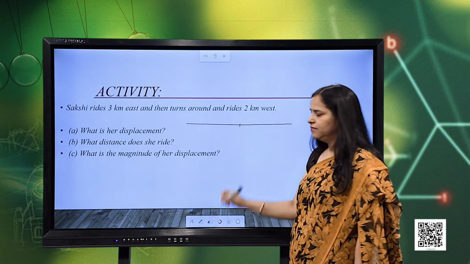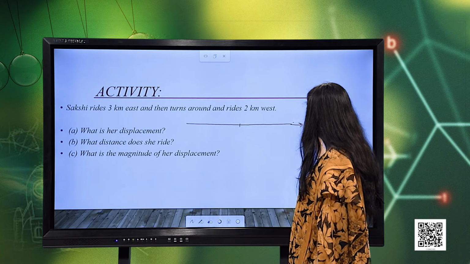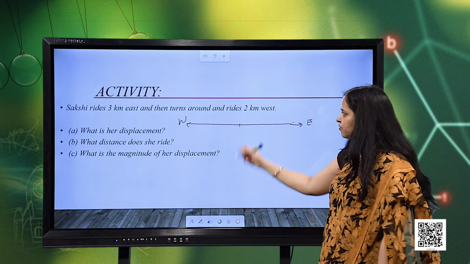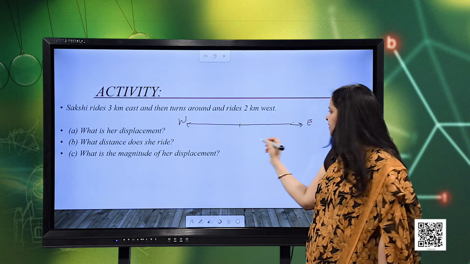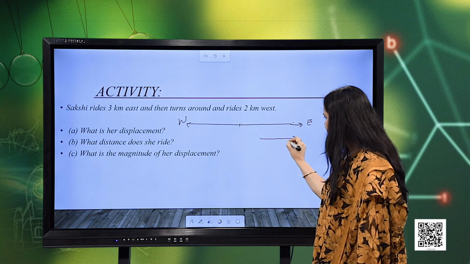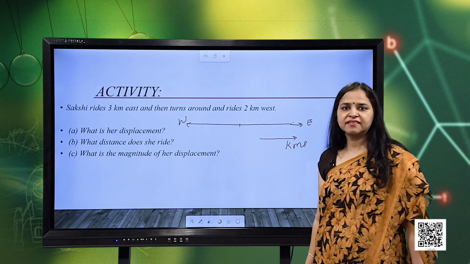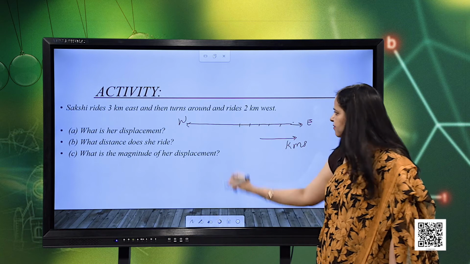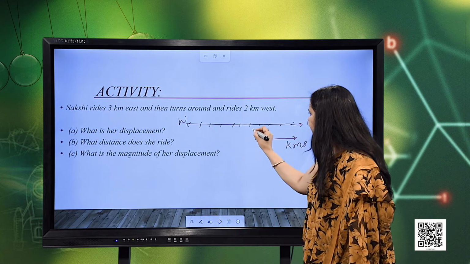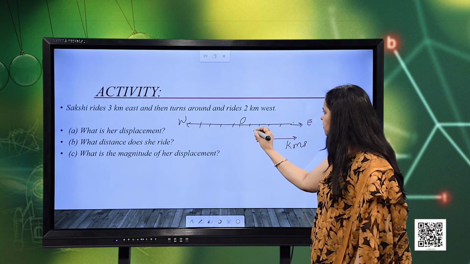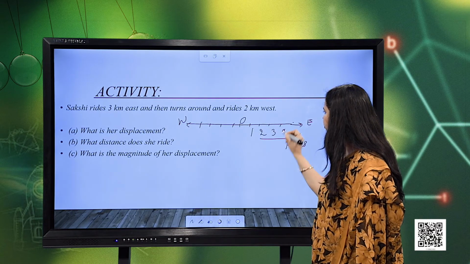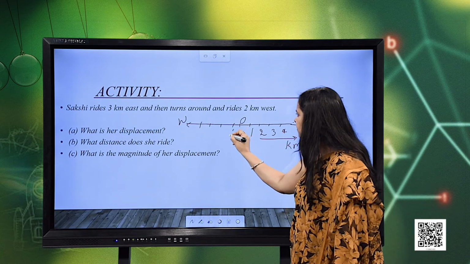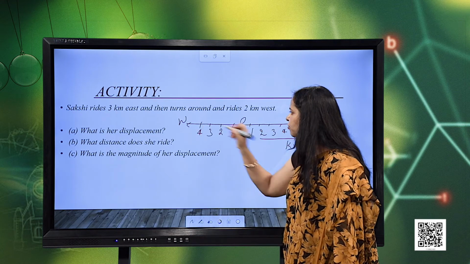a simple reference frame with respect to the direction. Towards the right is east, and this direction I consider west. Since the distance travelled is in kilometers, I will mention the scale in kilometers. I can also divide the scale into equal divisions on both sides, and mark this as 0, the origin, then 1, 2, 3 and 4. These specify the distance in kilometers. The same way here also, 1, 2, 3, 4.